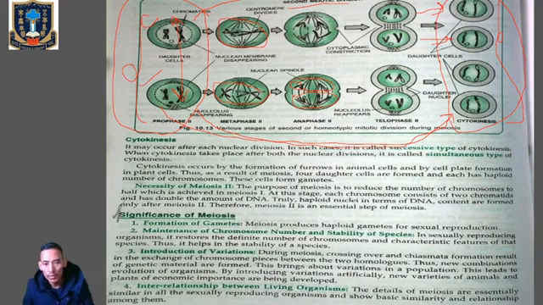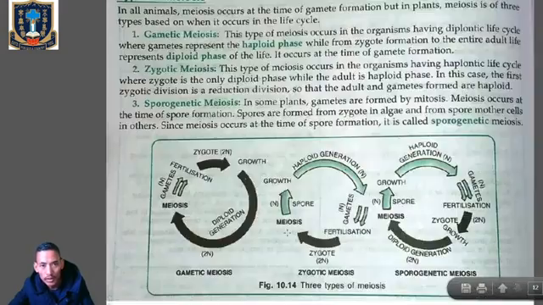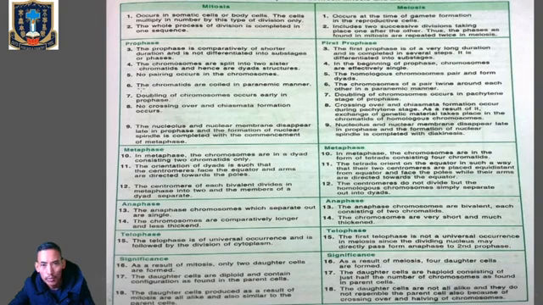Number 4, it will help in the interrelationship between living organisms. The details of meiosis are essentially similar in all sexually reproducing organisms, and they show basic similarity and relationship among them. So this is the significance of meiosis. Now you will go to table number 10.3, where we will simply see the difference between mitosis and meiosis. You simply go through this table.